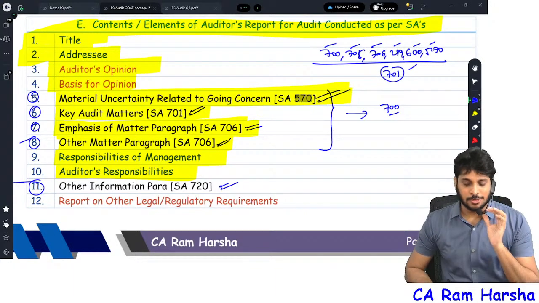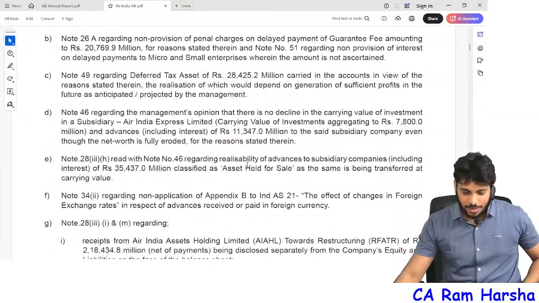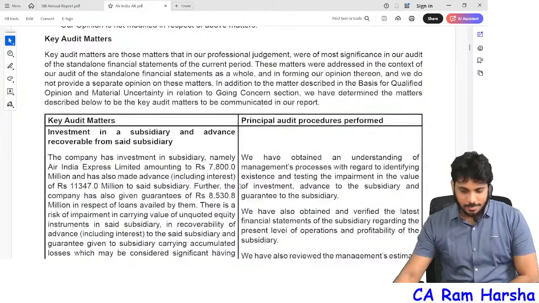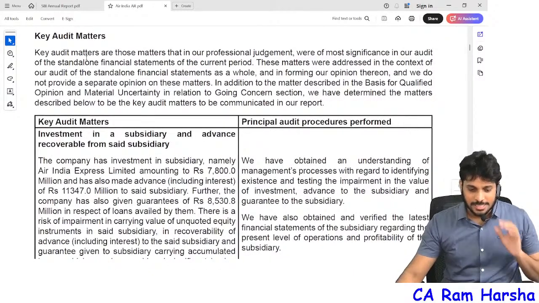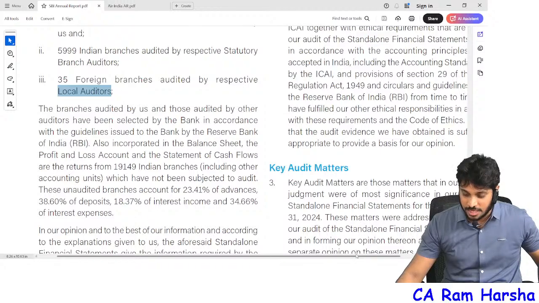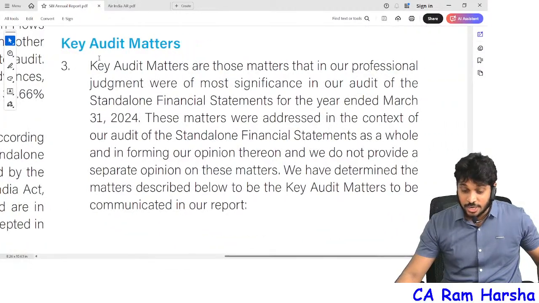Key audit matter. I will show you the Air India audit report itself, where they have used some key audit matters. You see, the Air India auditors themselves have used key audit matters. Even State Bank of India auditors have given key audit matters. What exactly are they saying here? Key audit matter, introductory language. Key audit matters are those.